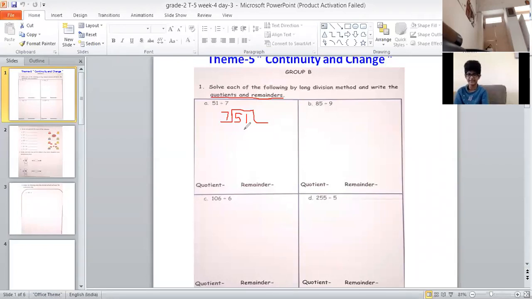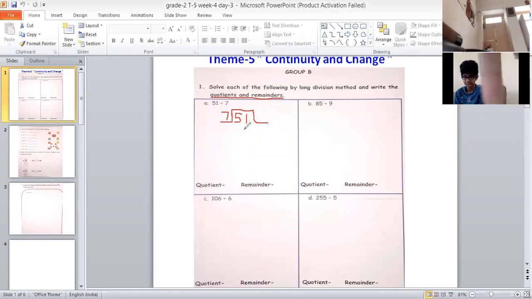7 1s are 7. 7 2s are 14. 7 3s are 21. 7 4s are 28. 7 5s are 35. 7 6s are 42. 7 7s are 49. 7 8s are 56. 7 8s are 56 and 56 is greater than 51.